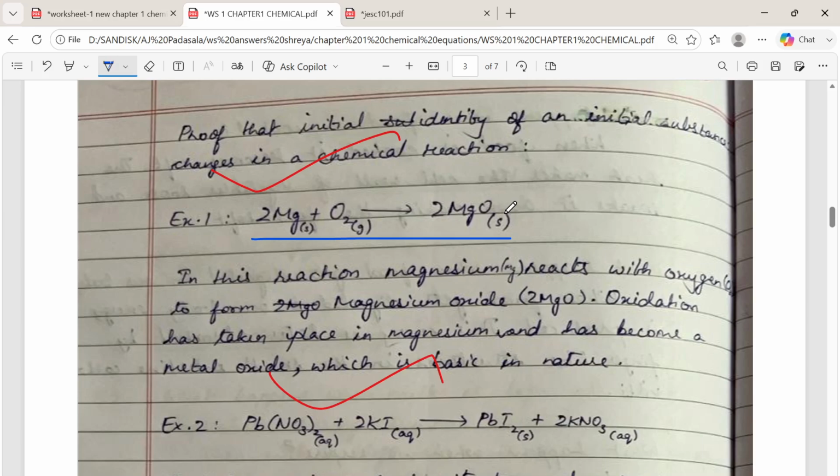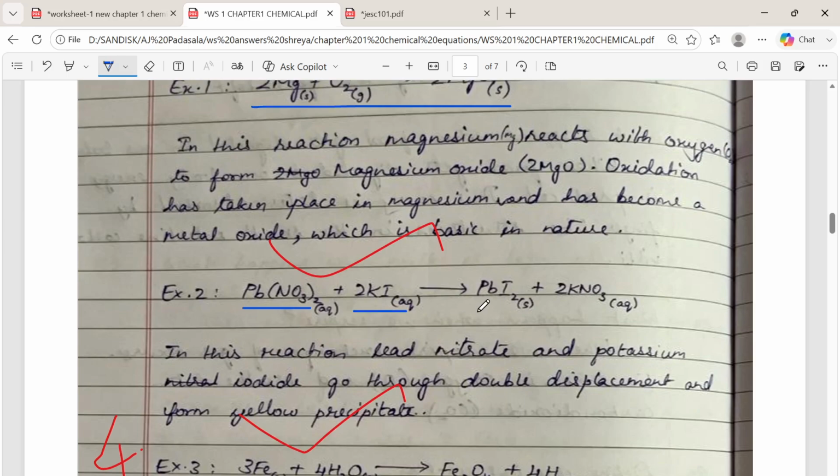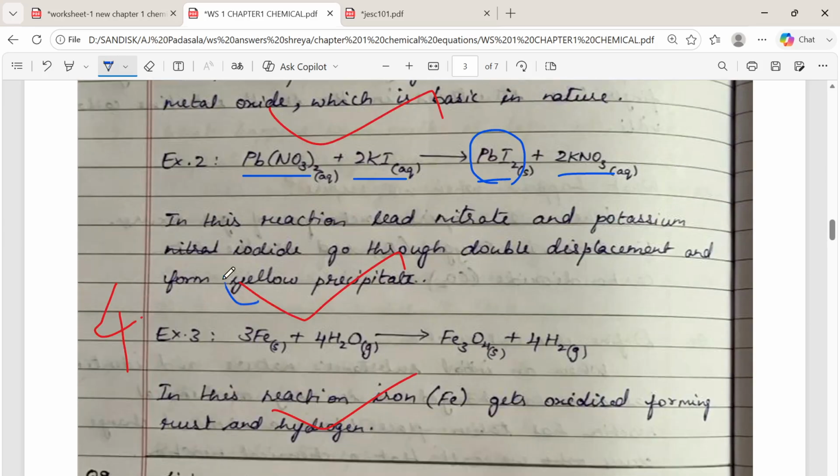So here what is happening, the state has been changed, right? This is one example. And another example, see here, when we add lead nitrate with potassium iodide, what will happen? We get lead iodide and potassium nitrate, and this lead iodide color is yellow. We get a yellow color precipitate. Okay, and this yellow color precipitate is another observation. This is also we can give as a proof.